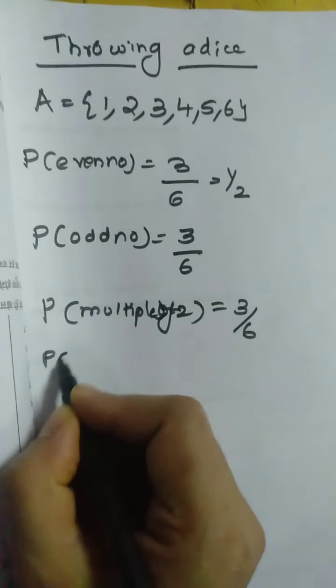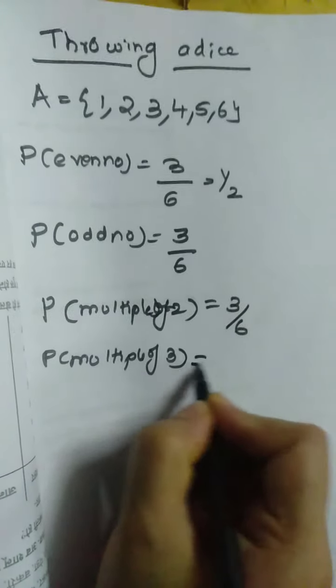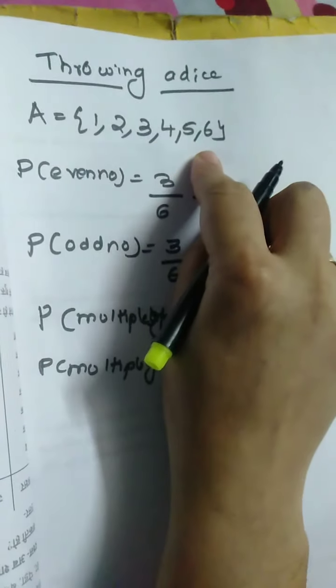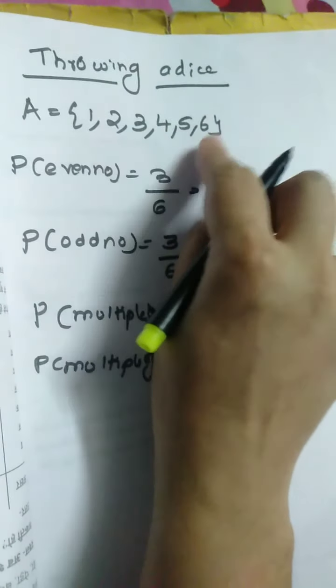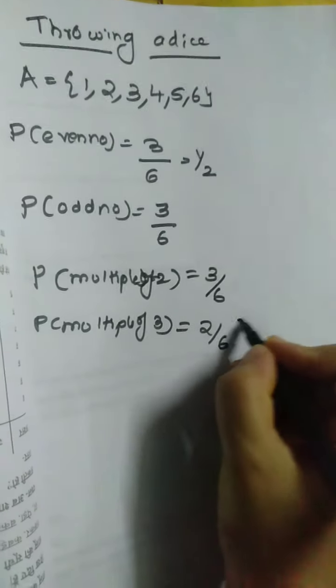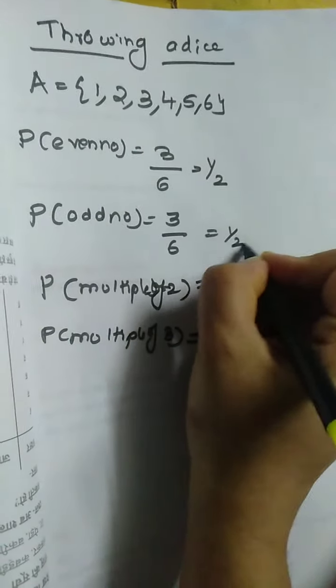Similarly, I can go for a multiple of 3. Multiples of 3 are 3 and 6. A multiple of 3 is a number which comes in the 3 table. Okay, 3 and 6. There are two numbers, so 2 by 6. This comes to be 1 by 3. Here also you can mention it as 1 by 2 and 1 by 2.